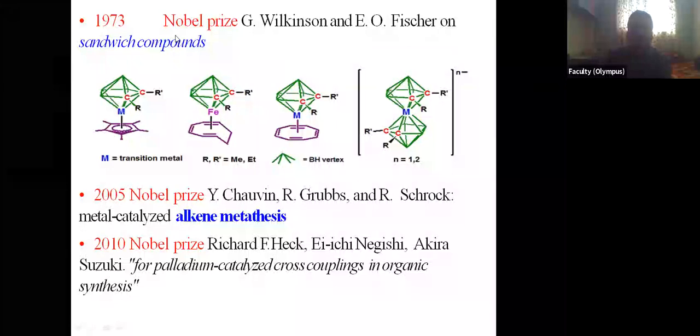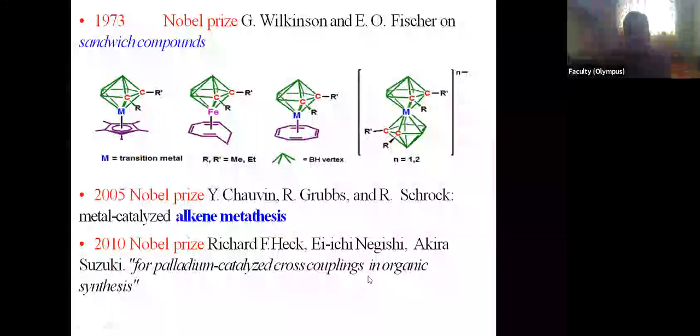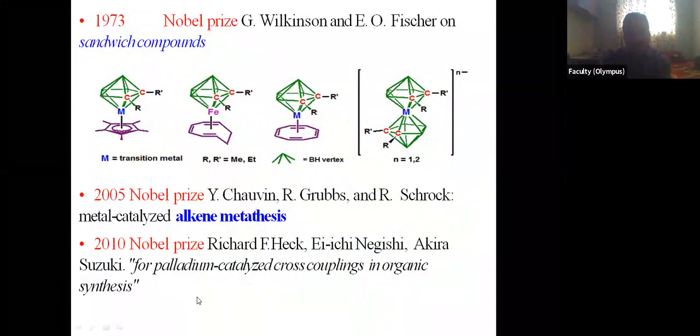Also, there is a Nobel Prize for sandwich compounds, Wilkinson. The Wilkinson catalyst is also there. Then in 2005, the Nobel Prize for alkene metathesis. In 2010, the Nobel Prize for palladium catalyzed cross coupling in organic synthesis. So this is the history of organometallic compounds.